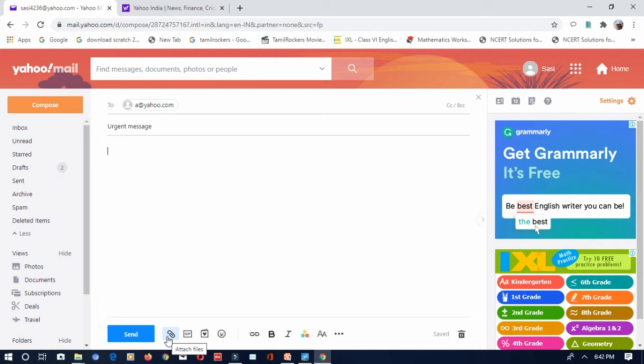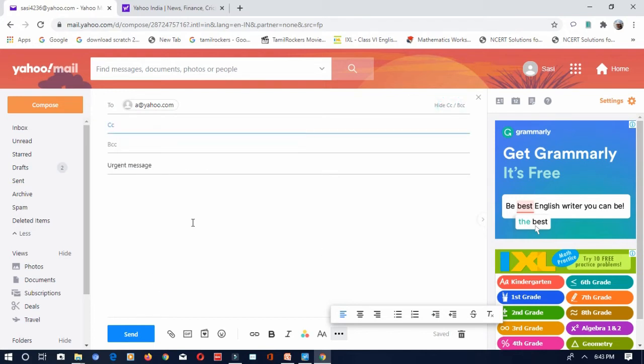Okay, so what are the next options? We can send a GIF file or any emojis or links. You can edit the data, like you can format your text also. So bold, italic, underline, you can change the color, size, you can insert numbering, bulleting, all these things in your message. Okay, next come various options here, CC and BCC.